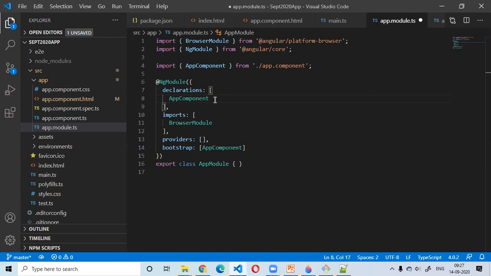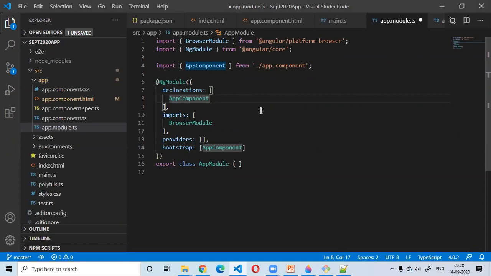Can you repeat that last part? Okay, as I said, we create 4 things in Angular, right? We create components, which are the hero of our Angular ecosystem. Apart from that, we create directives, we create pipes, and we create services. The scenario of service is a little bit different, I will come to that in a moment. But the rest of the 3 things, component, directive, and pipe, these 3 need to be registered under an Angular module. And when registering, what does that mean? You have to declare it in the declarations section.